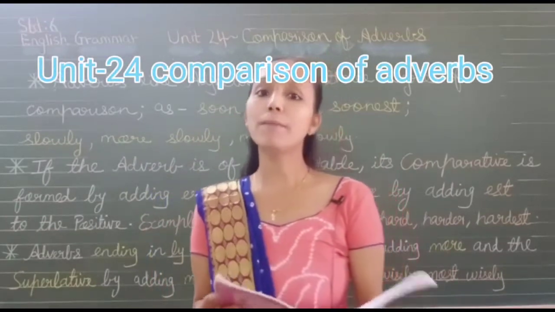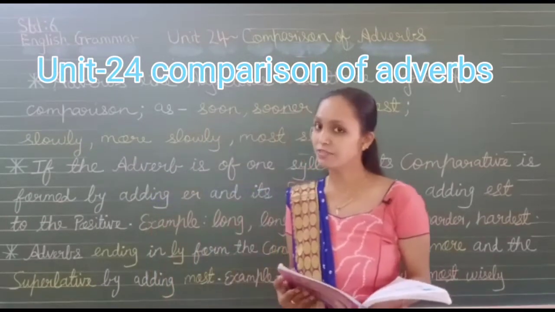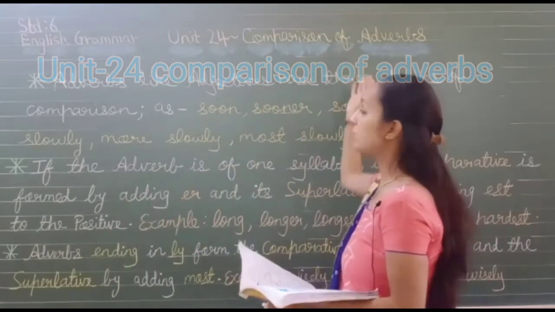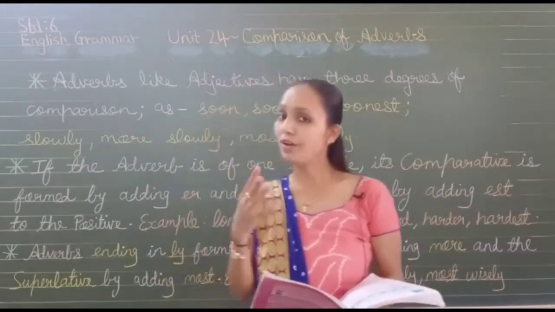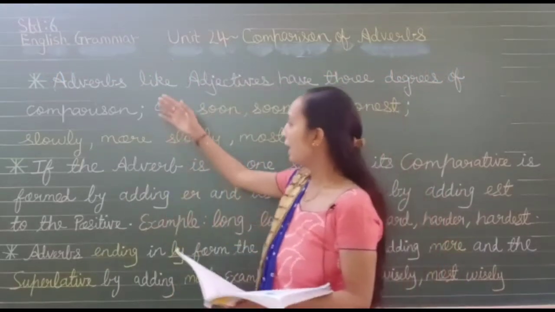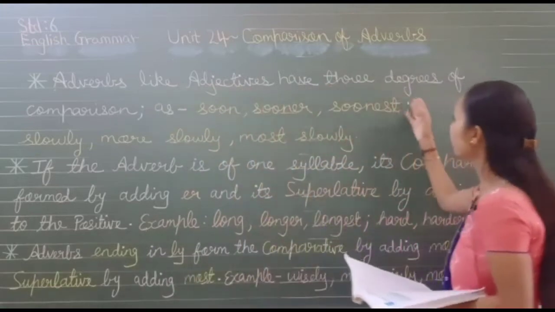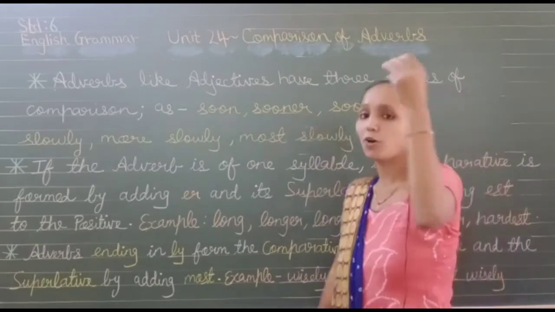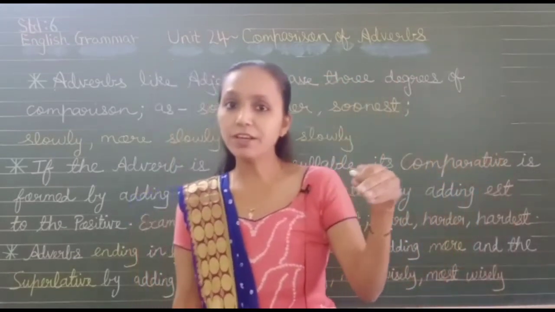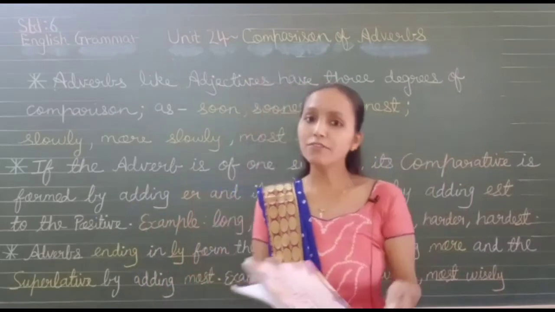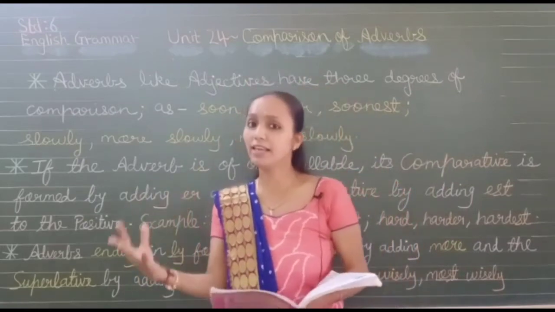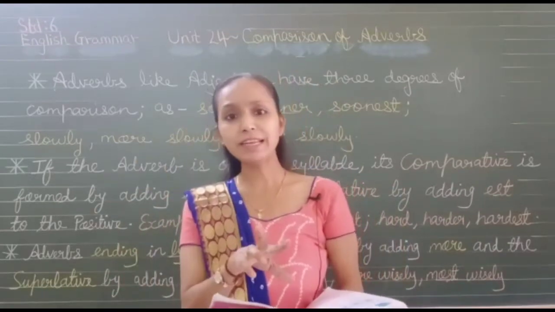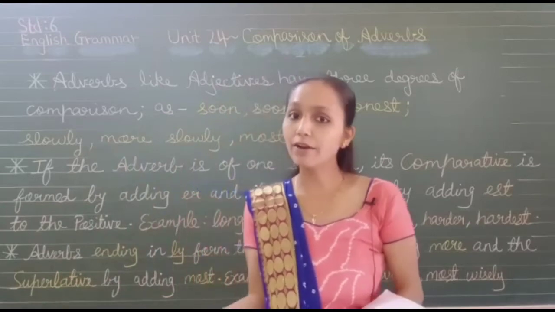Unit 24, Comparison of adverbs. You are very familiar with comparison of adjectives. We have already done that. Today we will see what we mean by comparison of adverbs. You already know what adverbs are. Adverbs, like adjectives, have three degrees of comparison. Soon, sooner, soonest. Positive degree, comparative degree and superlative degree. Positive degree is when we do not compare with anything else. Comparative is when two things are compared, and superlative when more than two things are compared.